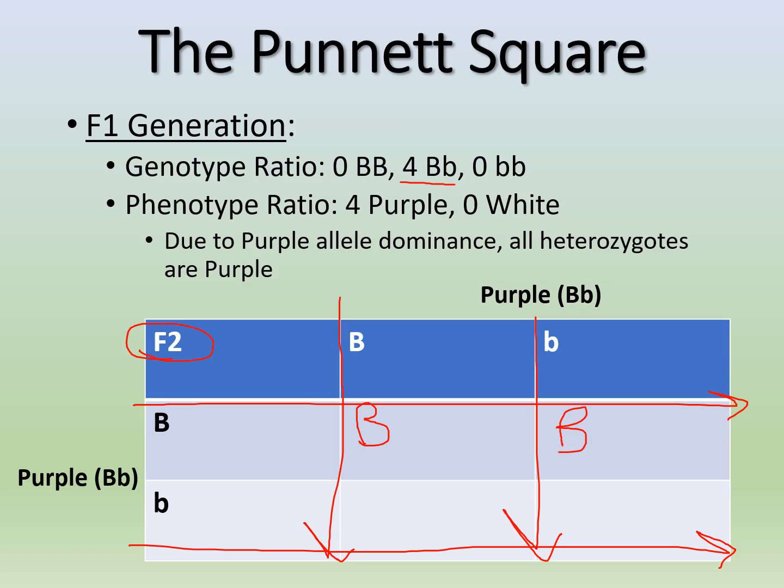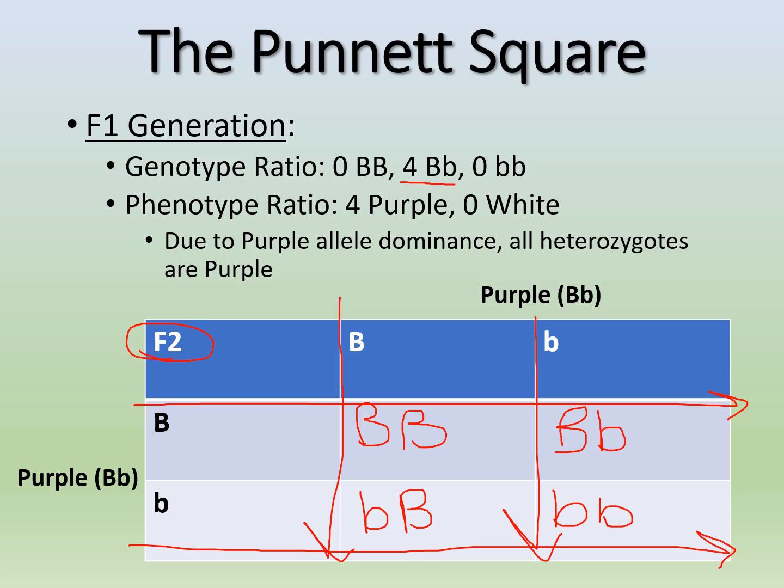So big B, because that's the only allele here that we can have. And then we have our other allele, which is little b, right? And now we go to our other F1 generation, which is also heterozygous. So we bring those down. So we have big B here, and we bring down little b and little b, okay?